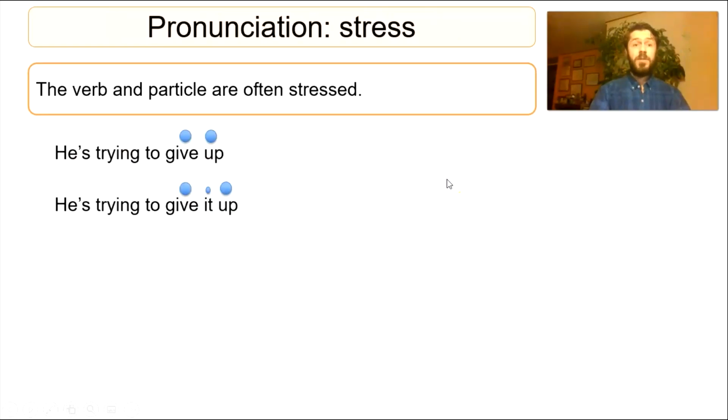And in terms of the pronunciation, so often the verb and the particle are stressed, all right? He's trying to give up, right? So give and up both take a stress. Or he's trying to give it up. Notice that it was unstressed, but the verb give and the particle up was stressed. He's trying to give it up.